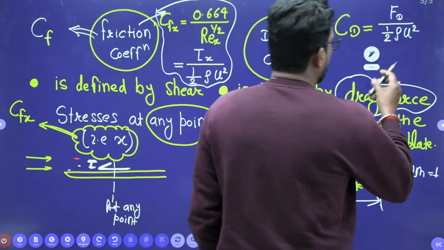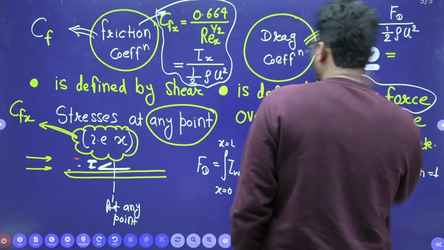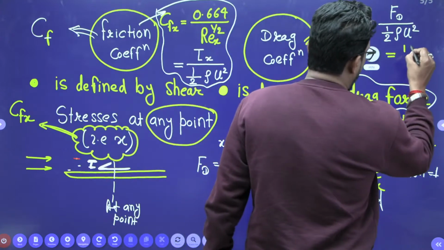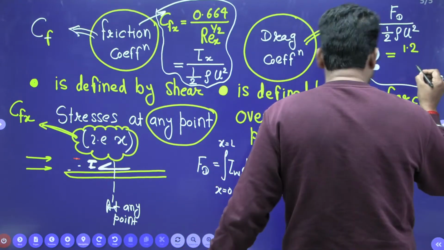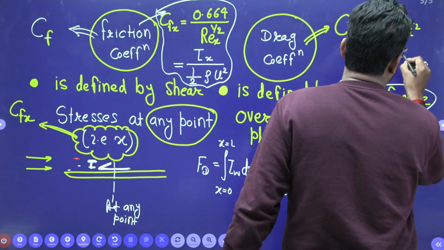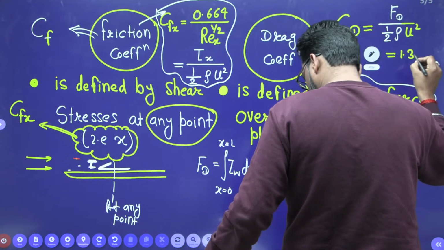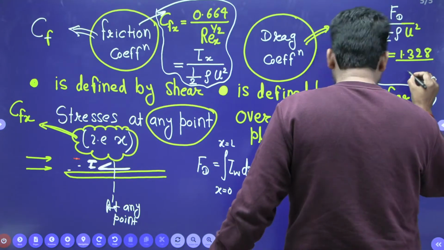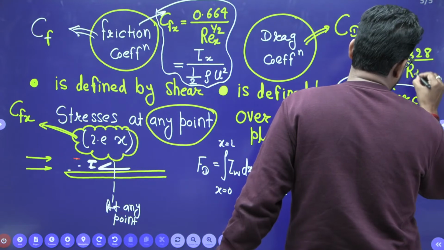Now this drag coefficient, from the Blasius equation, is equal to 1.328 divided by Re_L to the half. See the beauty.